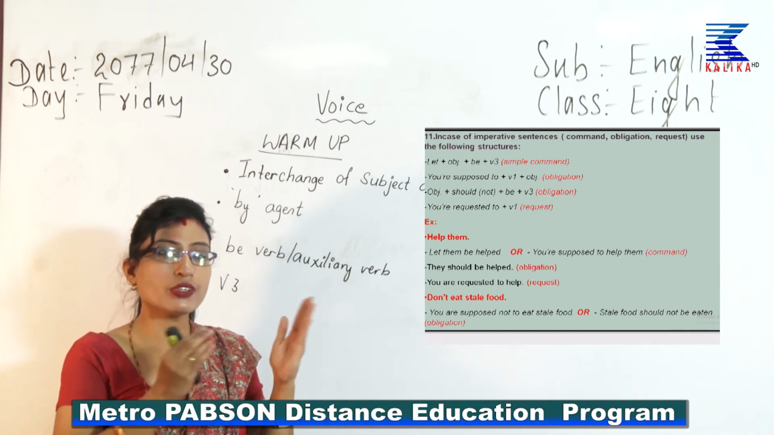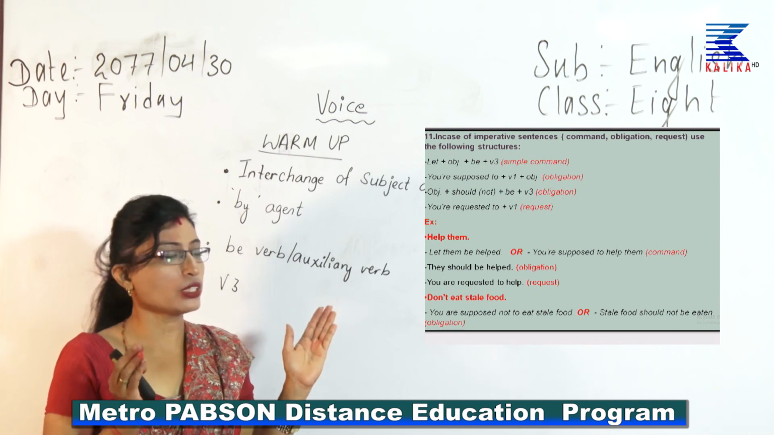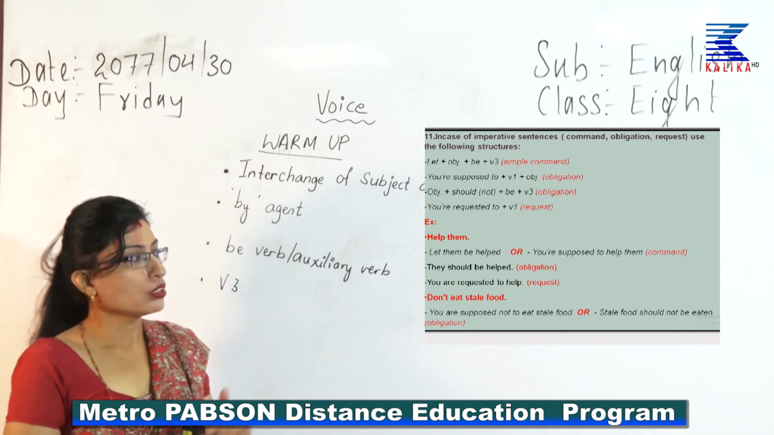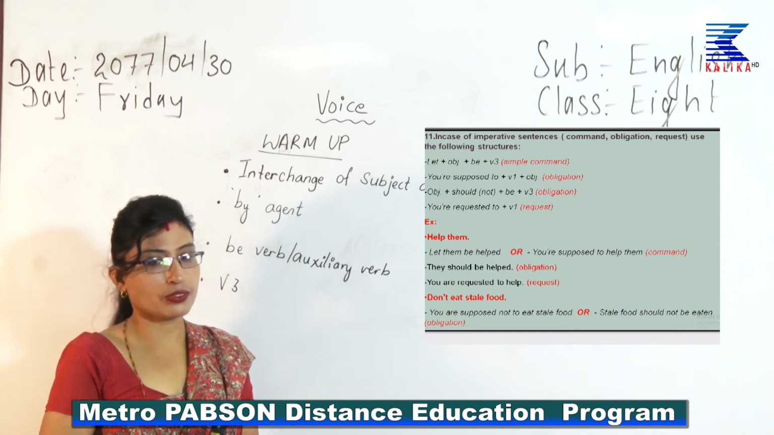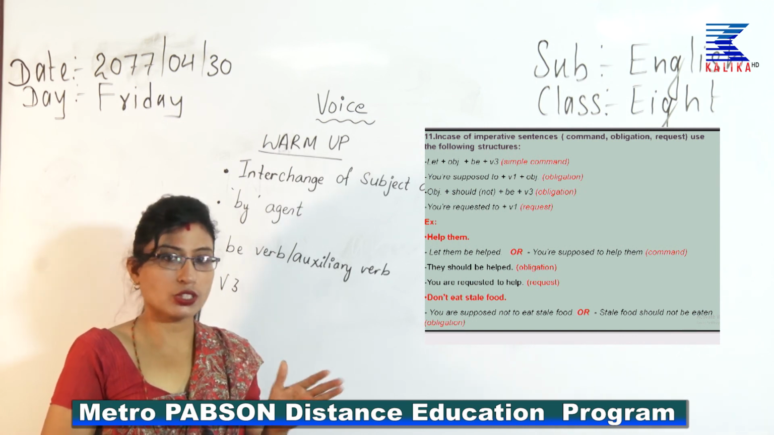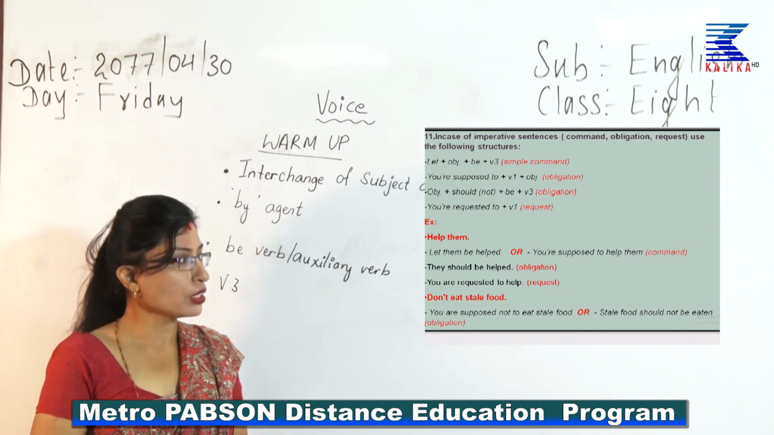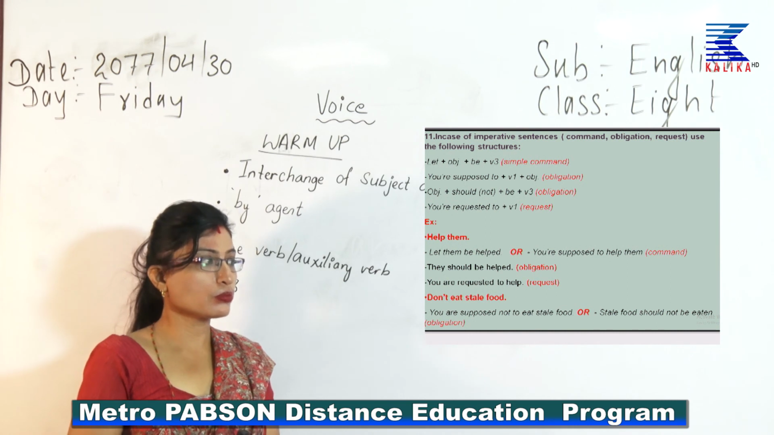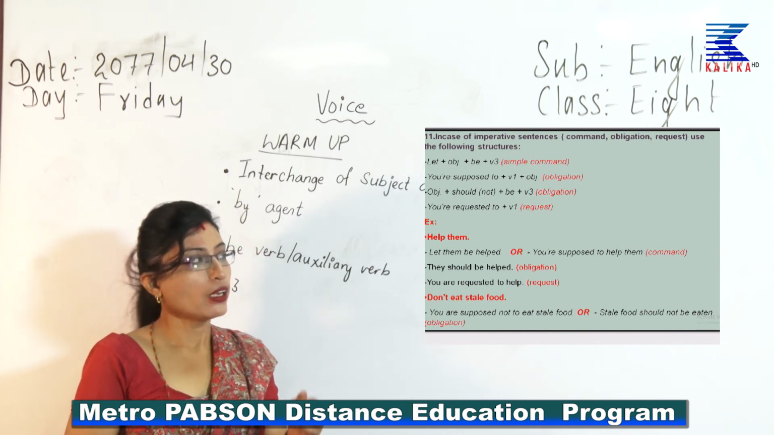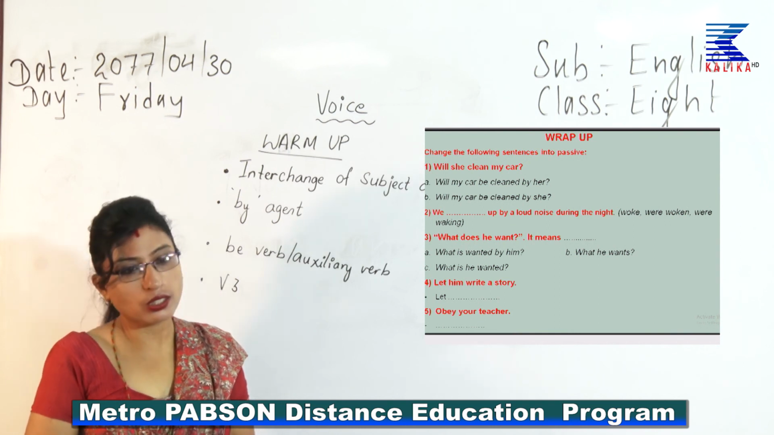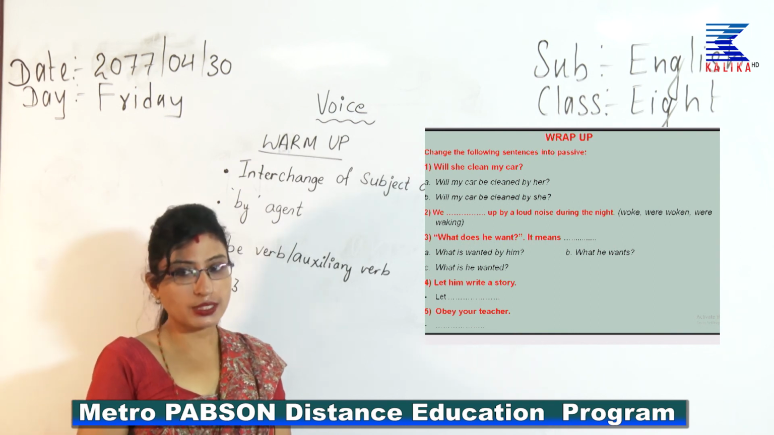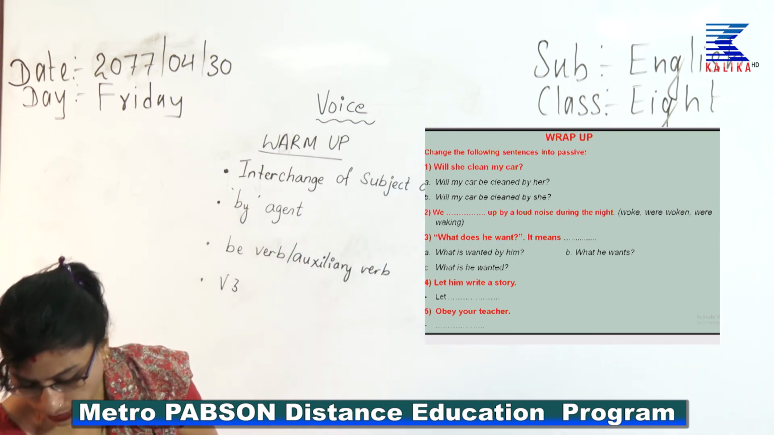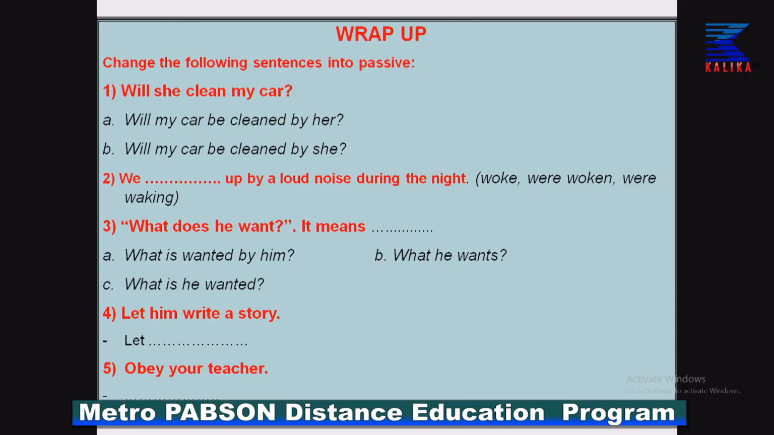So, I have given an example when the active structure has a not in an imperative sentence, like don't eat stale food. How would you change that? You are supposed not to eat stale food, or stale food should not be eaten. By you is not necessary here. So, you are supposed not to eat stale food, or stale food should not be eaten. Okay. Now, before wrapping up, before doing the exercises, there is one more thing that you should learn about, like the ing form. Look at the whiteboard to make it clear.